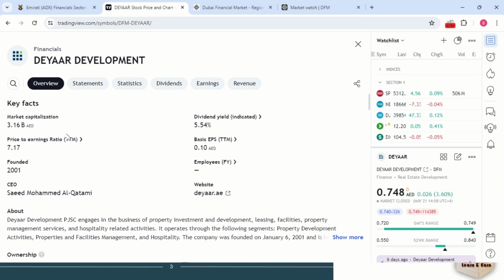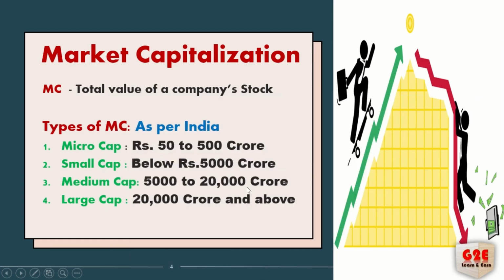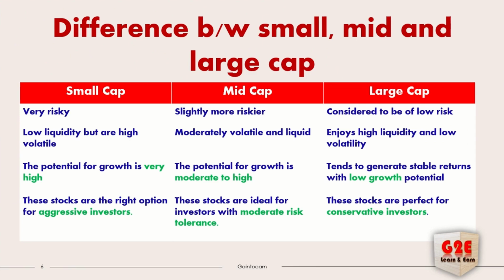What is the use of it? Why do we need to check this market capitalization? It's related to mid cap, small cap or large cap. What's the purpose? Why do we need to look at this capitalization? That is what we are looking at from here next. This is the purpose. Small cap and mid cap, what's the difference between these three?